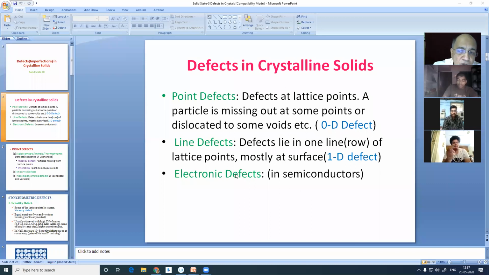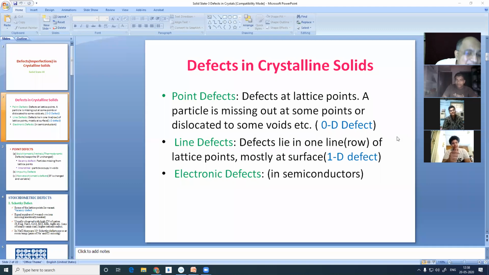Point defects are called zero dimension defects. These defects lie at the lattice points. Either some of the ions, atoms are missing, or they're dislocated to a different position which is not assigned to them, thereby developing instability.